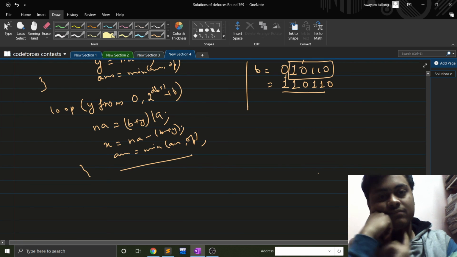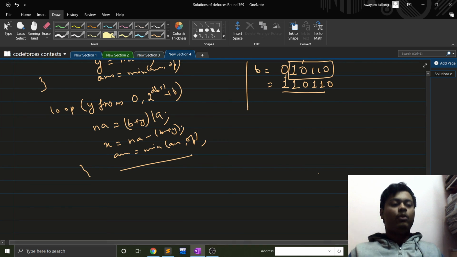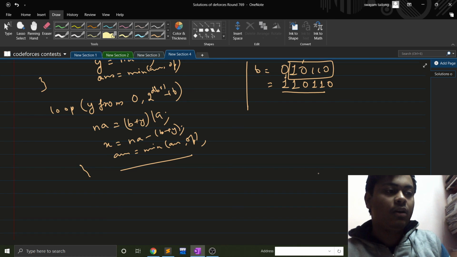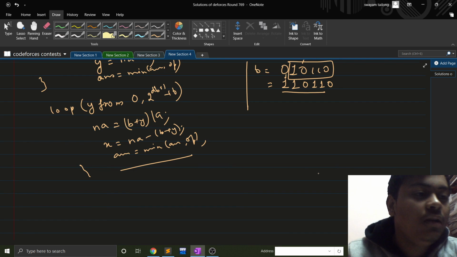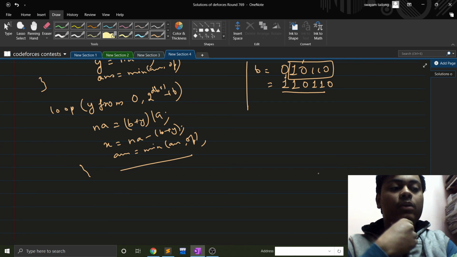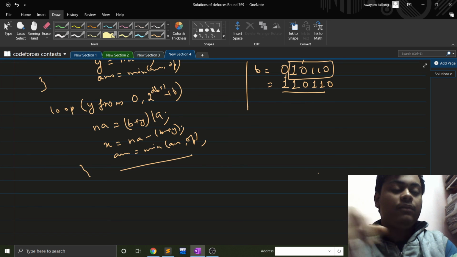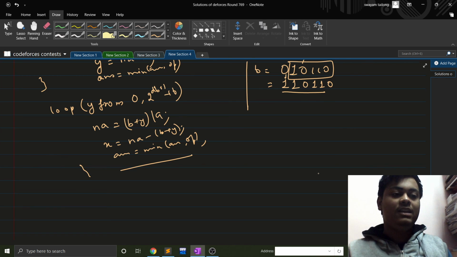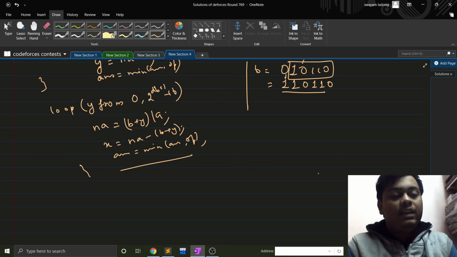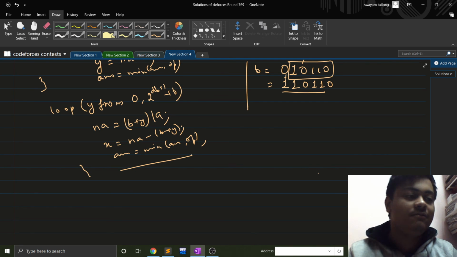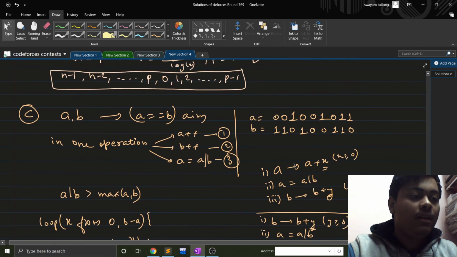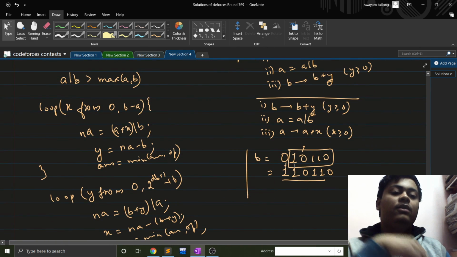I think you might not have fully got how C has been done, but if you just see the solutions I told and think about it yourself, you will develop the logic for C. Also read the editorials and feel free to see other solutions which might have explained it better. But anyhow, this was what I could explain in C.